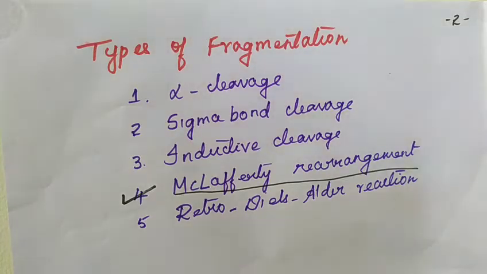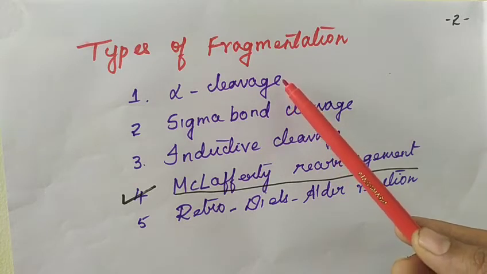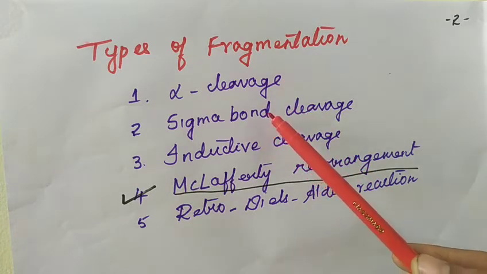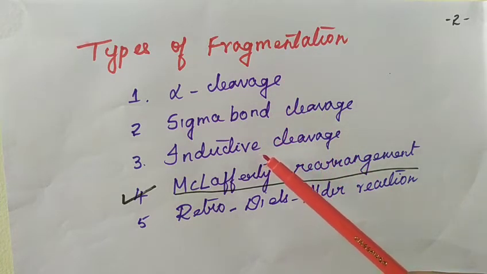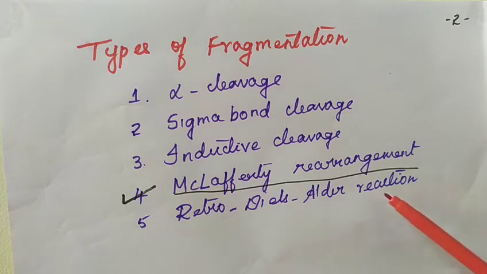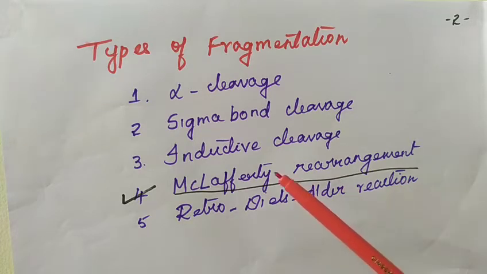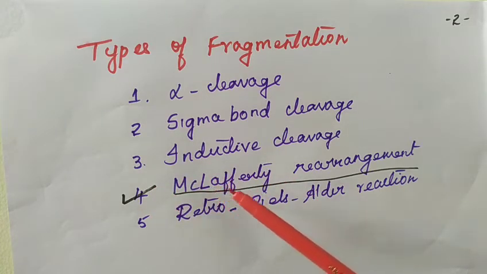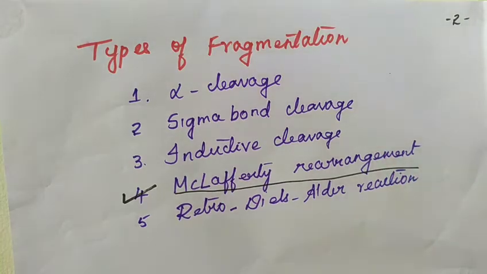Now, the molecular ion can undergo fragmentation of different types. The first one is alpha cleavage, the second one is sigma bond cleavage, the third one is inductive effect, the fourth one is McLafferty rearrangement, and the fifth one is retro-Diels-Alder reaction. Now, in your syllabus, let us understand only McLafferty rearrangement.